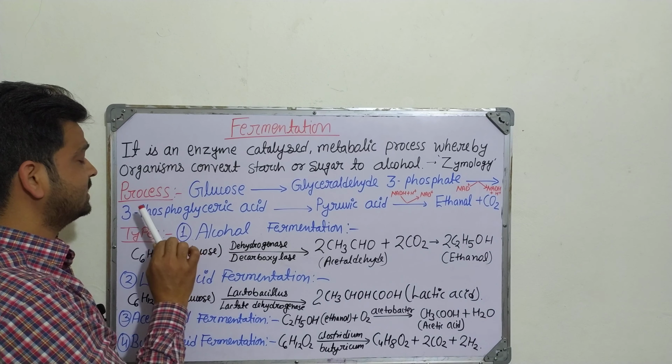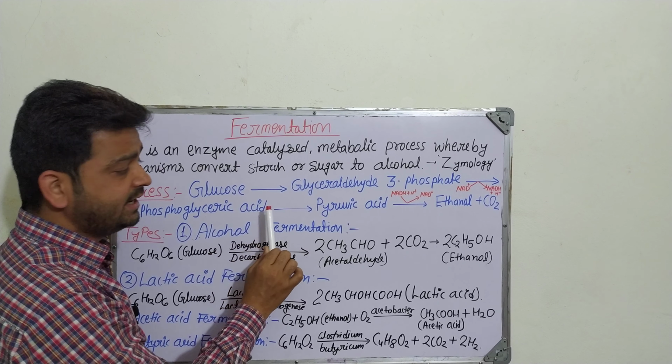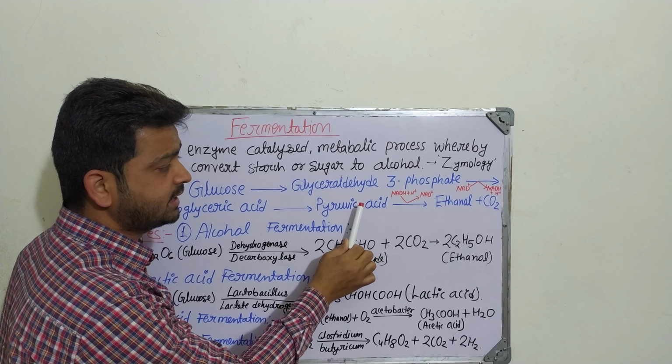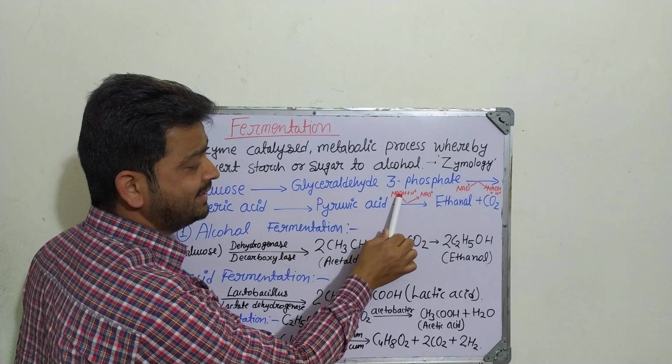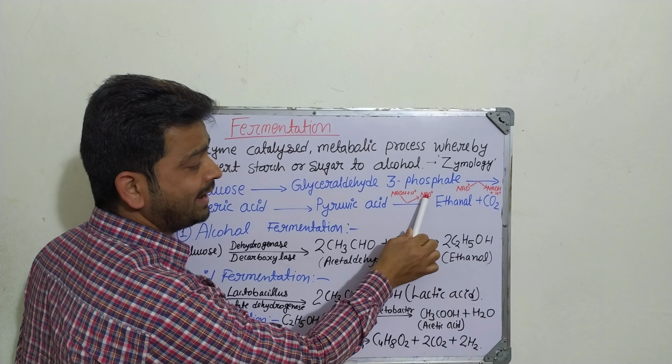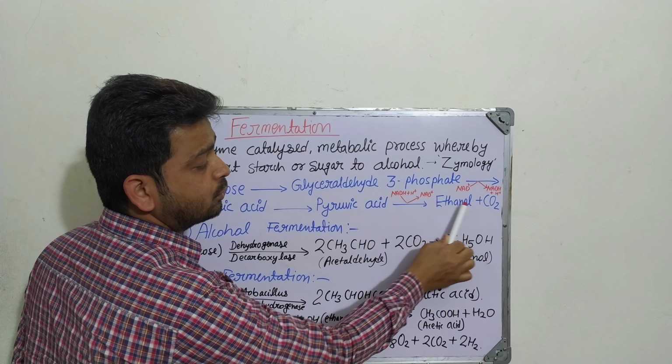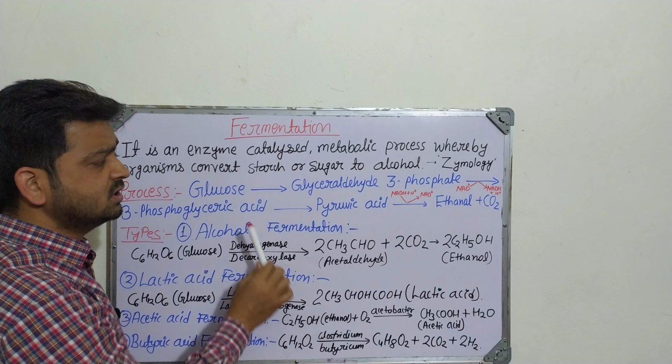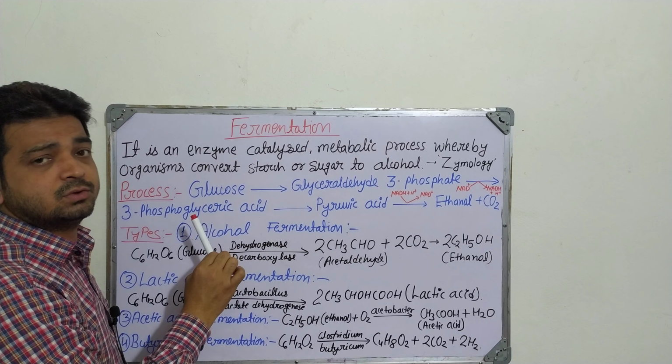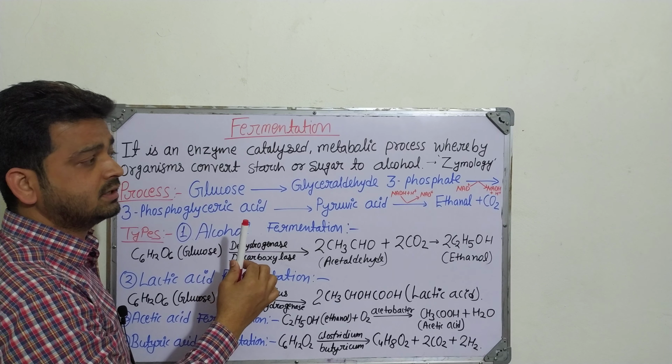After this, 3-phosphoglyceric acid will convert into pyruvic acid. Here again the NADH converts back into NAD, and ethanol is produced with the release of carbon dioxide. This is the basic process of fermentation which happens in almost every type of fermentation.